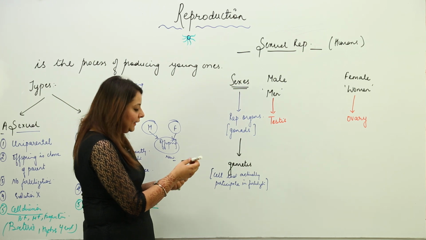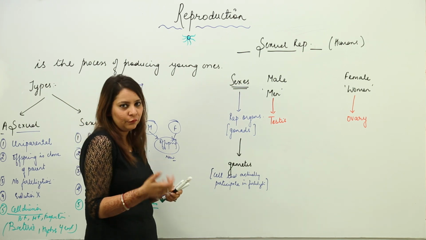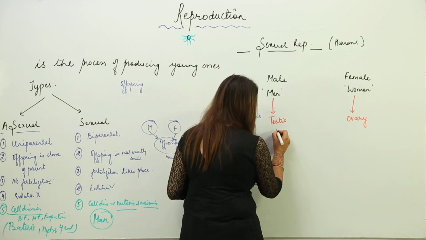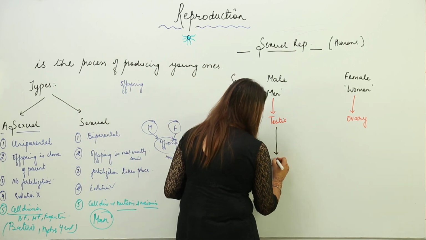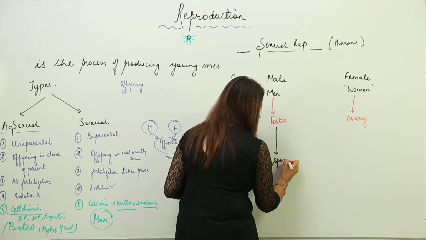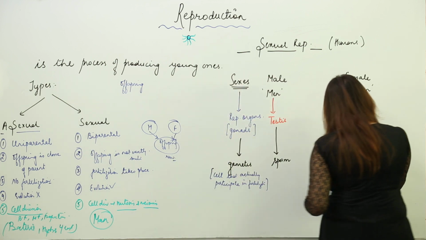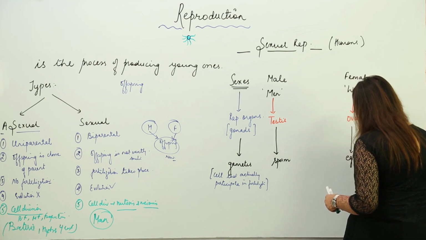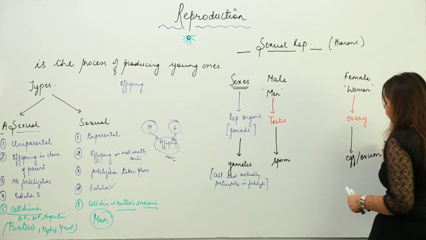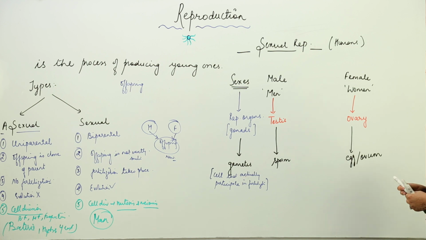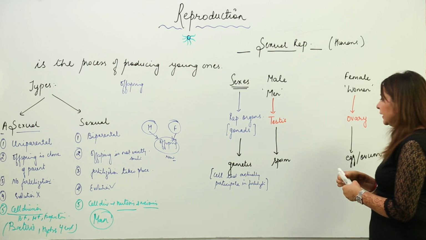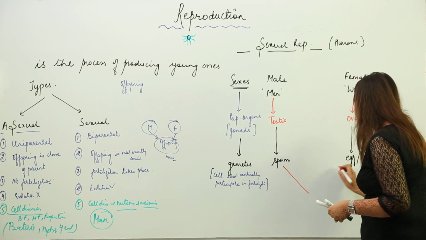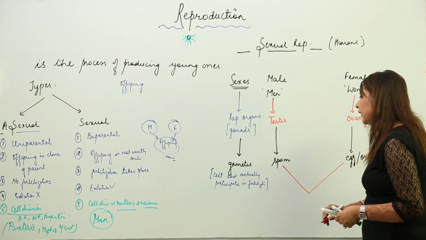So the male gonad testis is going to produce the male gamete, that is the sperm. And ovaries produce the female gamete, that is the egg. We can also call egg as ovum. Now what happens is that these sperm and egg are going to fuse.